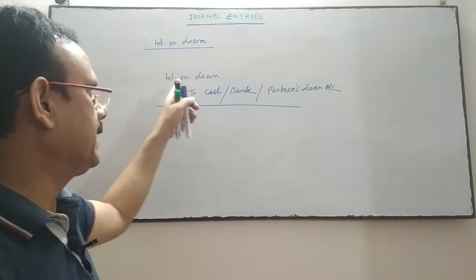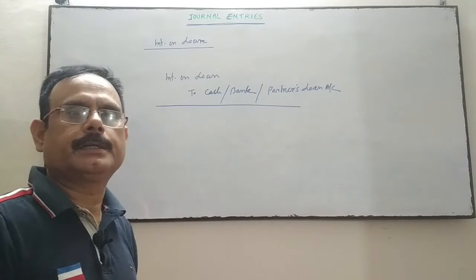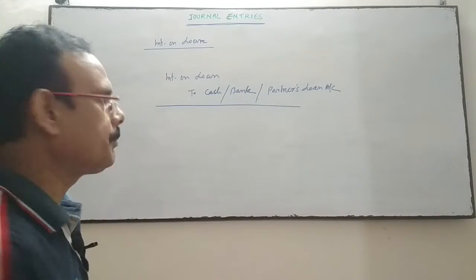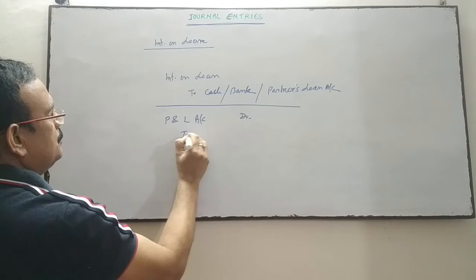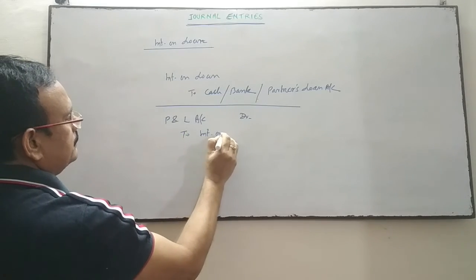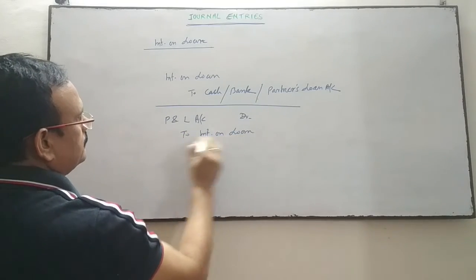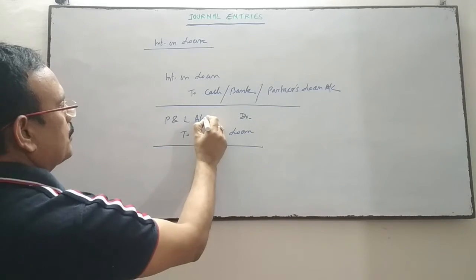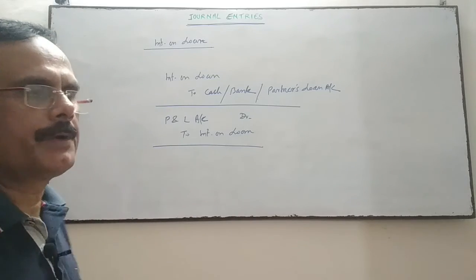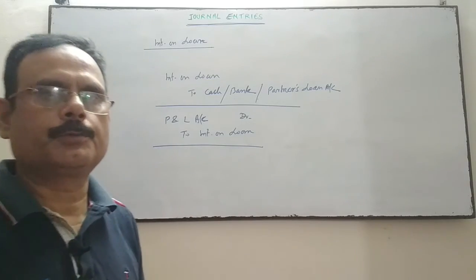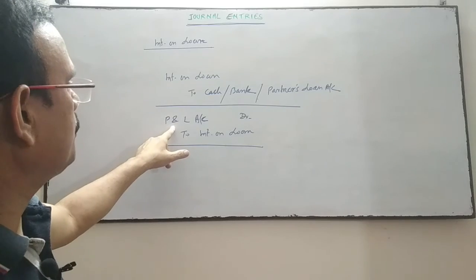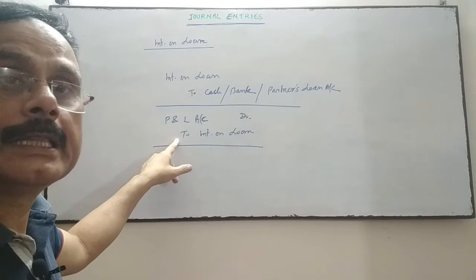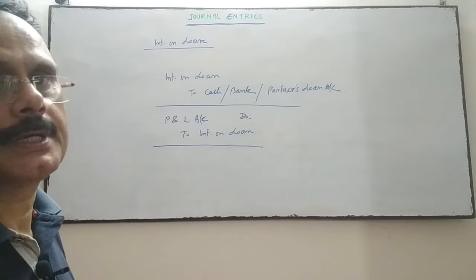It is a charge against profit, shown in the debit side of profit and loss account, to interest on loan. This will be posted in the debit side of profit and loss account, not in the debit side of PL appropriation account. That's it.